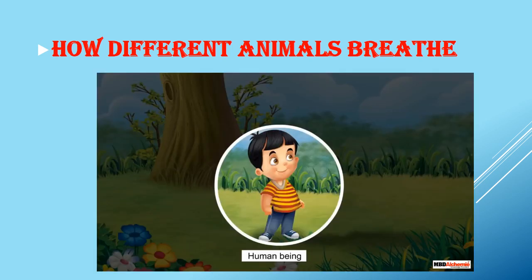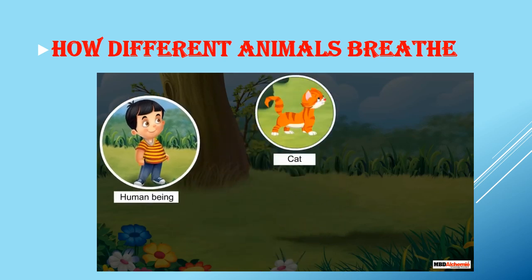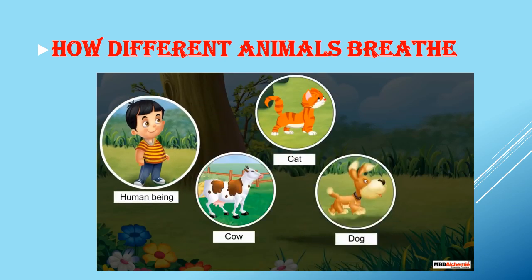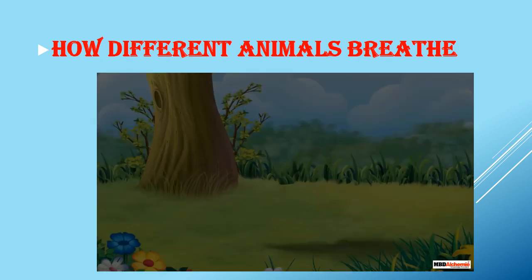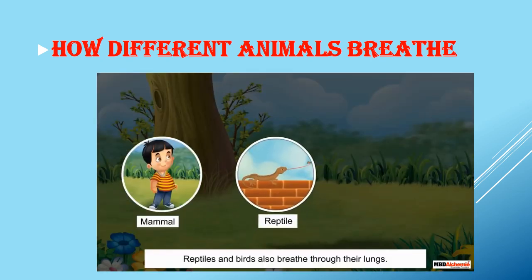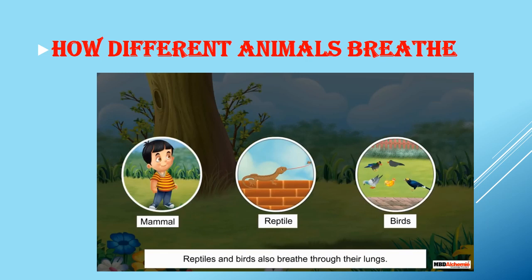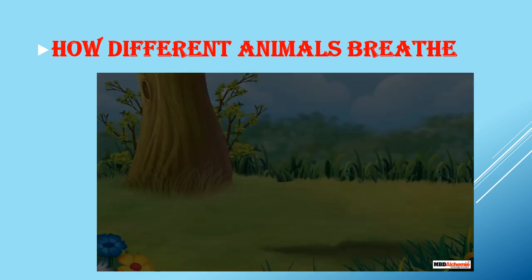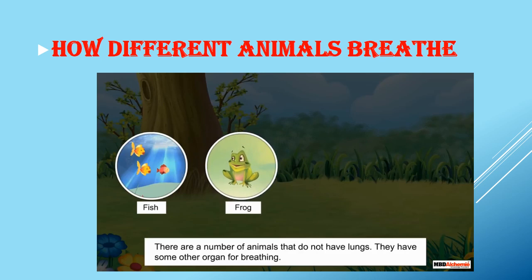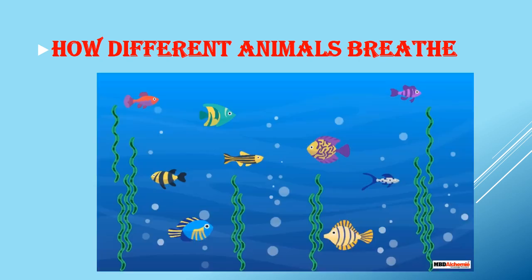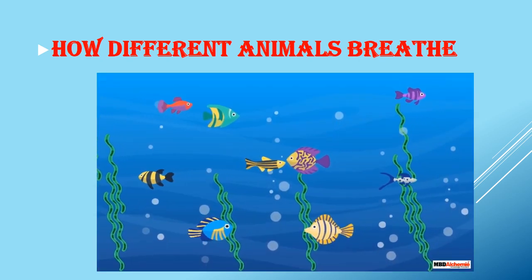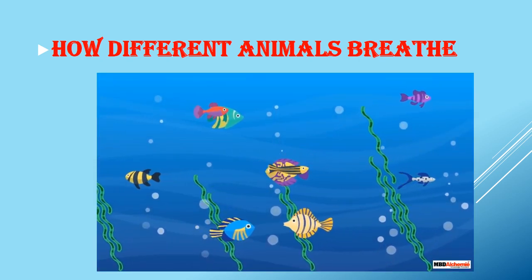Like human beings, all mammals such as cat, cow and dog breathe with the help of their lungs. Apart from mammals, reptiles and birds also breathe through their lungs. However, there are a number of animals that do not have lungs. They have some other organ for breathing. Let us look at the breathing organs in aquatic animals.